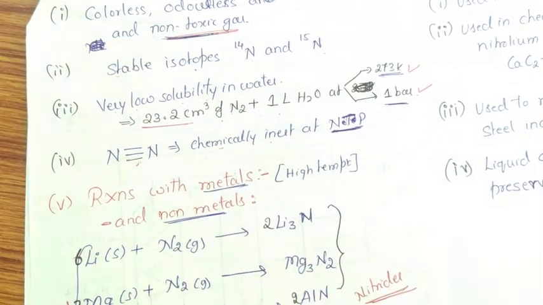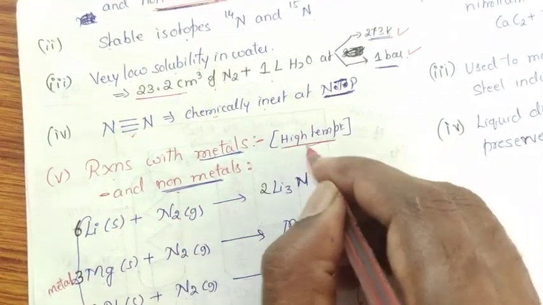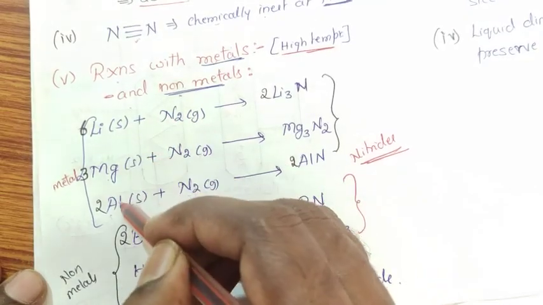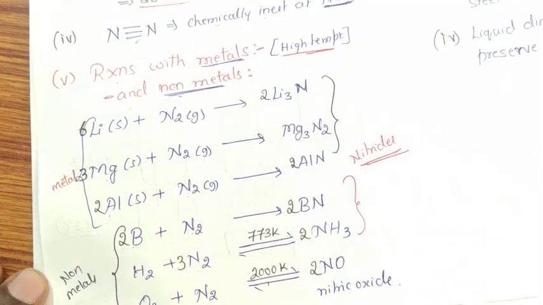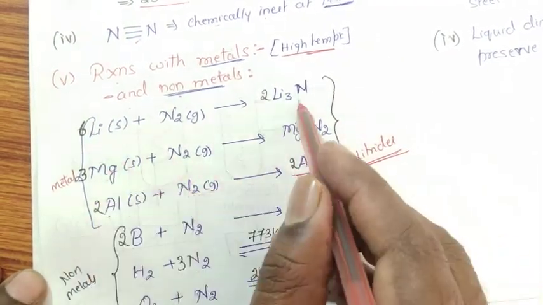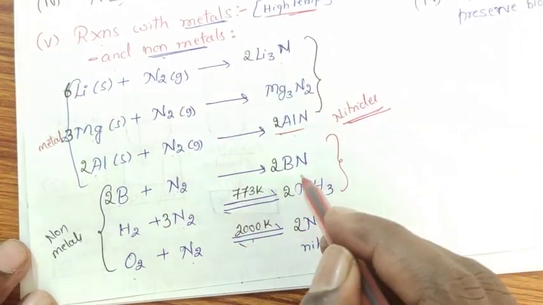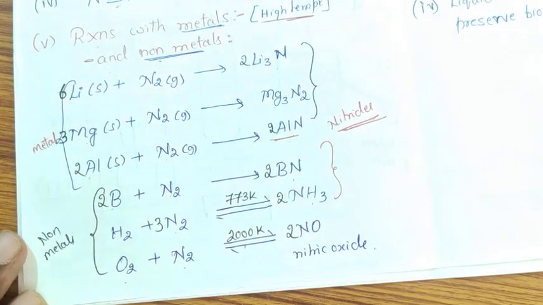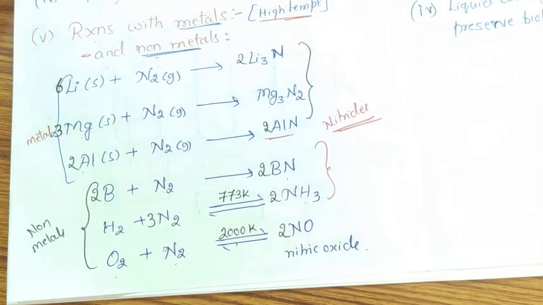at NTP conditions. Coming to reaction with metals and non-metals. This reaction takes place only at high temperature. When nitrogen reacts with metals or non-metals, it forms respective compounds: with metals, nitrides like lithium nitride, magnesium nitride and aluminum nitride. With non-metals, boron nitride, ammonia and nitric oxide. So these are the chemical reactions of nitrogen with metals and non-metals. Pause the video and please note it down.